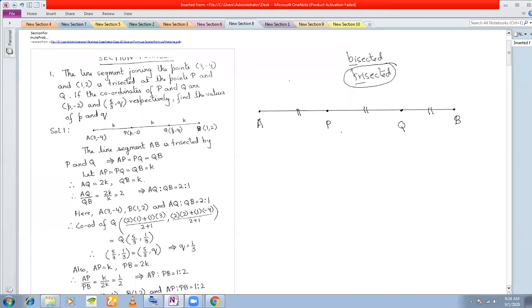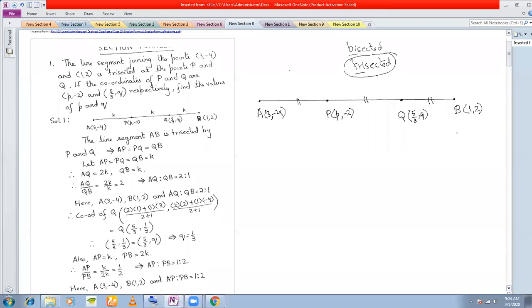Here it is given that the line segment joining the point (3, -4), let us call this point A, and (1, 2), let us call this point B, is trisected at the points P and Q. So P and Q divide this line equally into 3 parts. The coordinates of P are given to be (p, -2), and the coordinates of Q are given to be (5 by 3, q). Find the values of p and q.